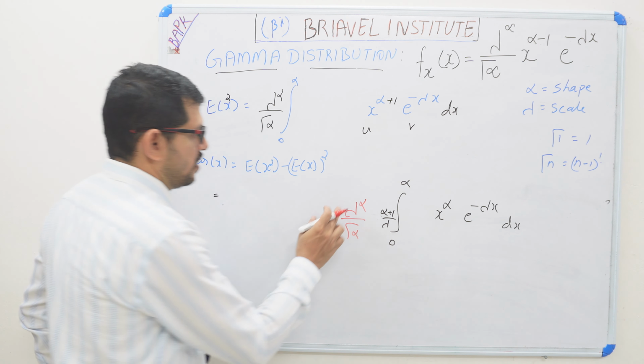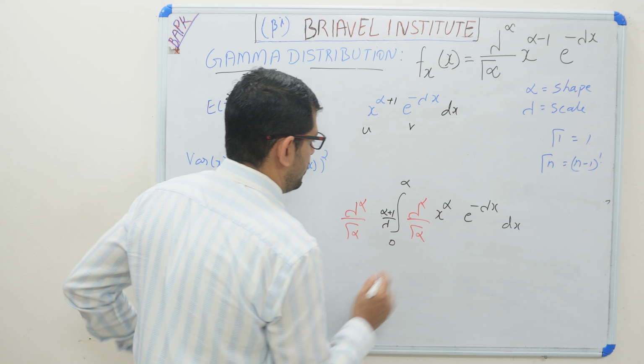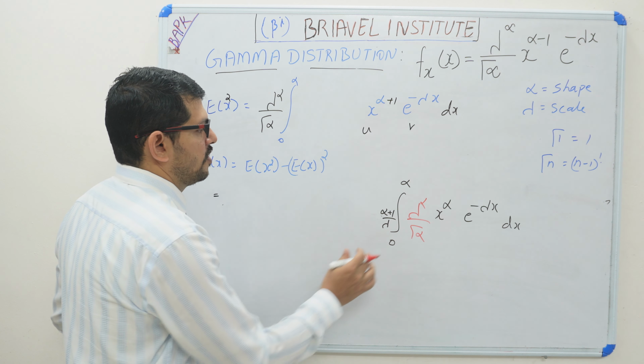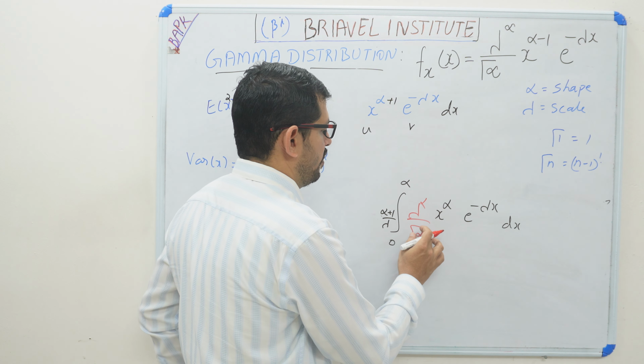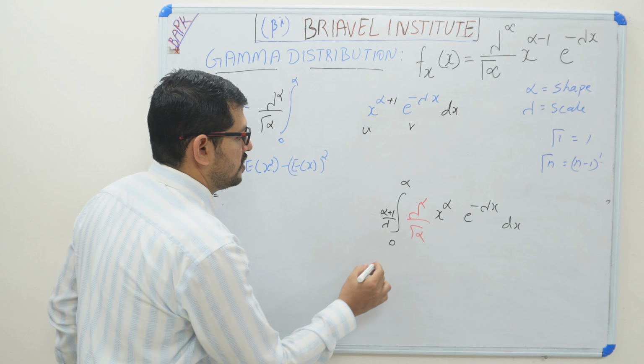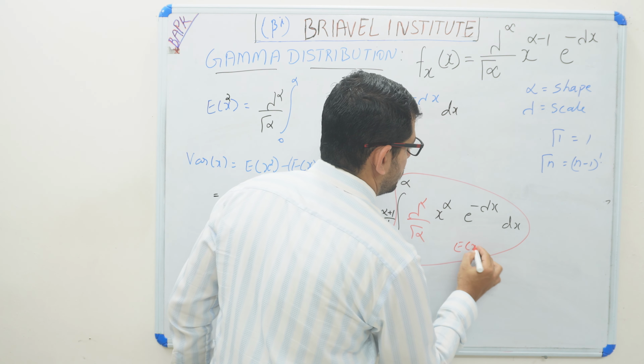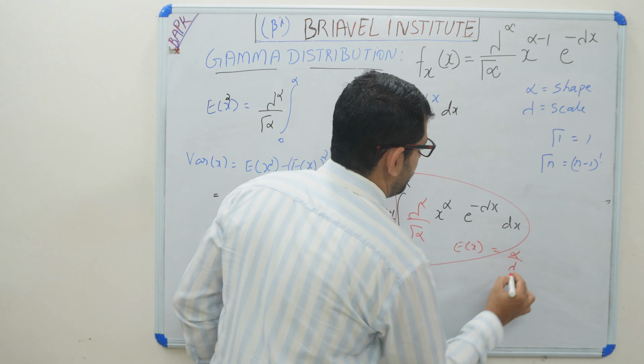Now gamma alpha divided by gamma alpha I am taking inside. Now you see, integration of 0 to infinity, lambda raised to alpha divided by gamma alpha, x raised to alpha e raised to minus lambda x is the formula for the expectation of x. So this is equal to alpha divided by lambda.